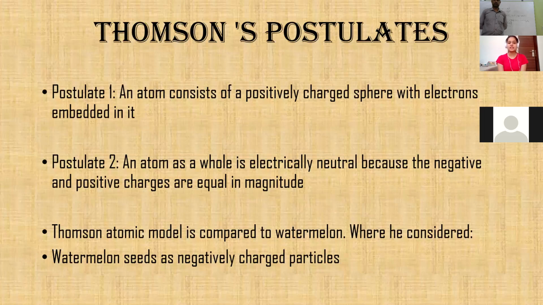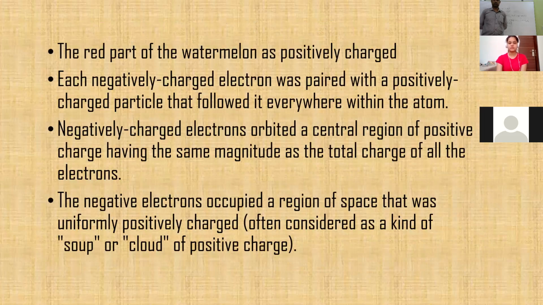Thomson atomic model is compared to a watermelon, where he considered watermelon seeds as negatively charged particles and the red part of the watermelon as positively charged particles. Each negatively charged electron was paired with a positively charged particle that followed it everywhere within the atom. Negatively charged electrons orbited a central region of positive charge having the same magnitude as the total charge of the electrons. The negative electrons occupied a region of space that was uniformly positively charged, often considered as a kind of soup or cloud of positive charge.